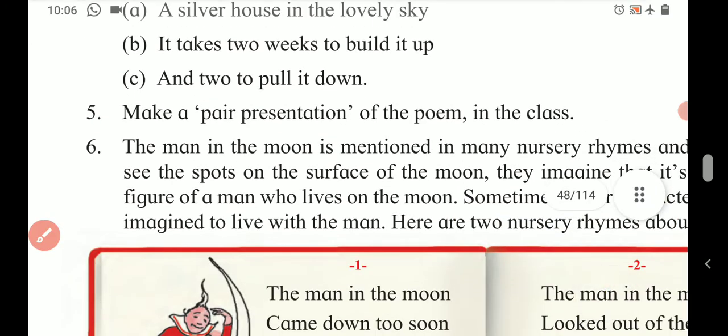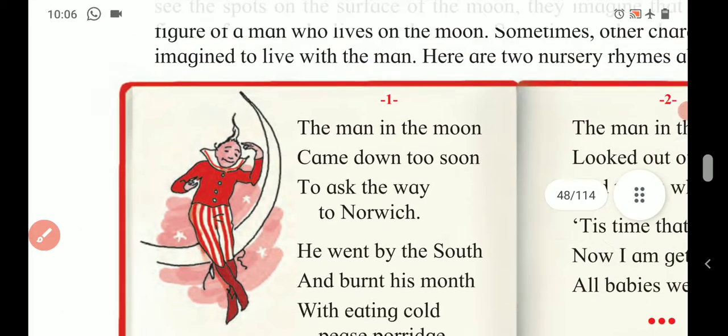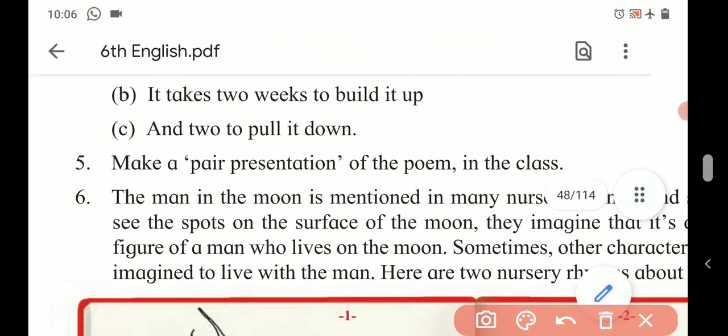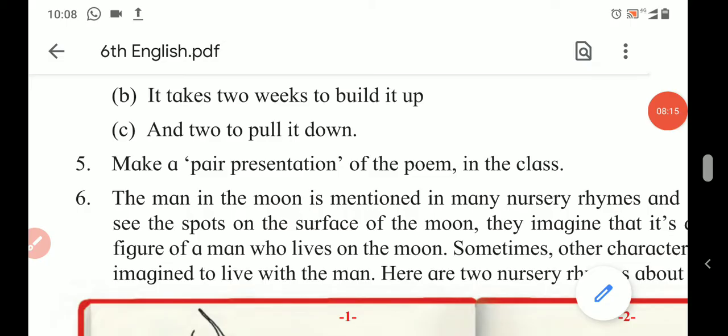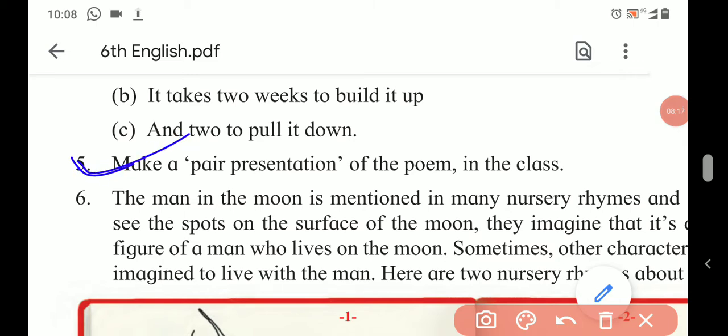Next, fifth activity, make a peer presentation of the poem in the class. So what you have to do here for peer presentation? It is actually an activity that is based on developing reading. Here you have to read this poem with your friend. How will you read? Let me show you.